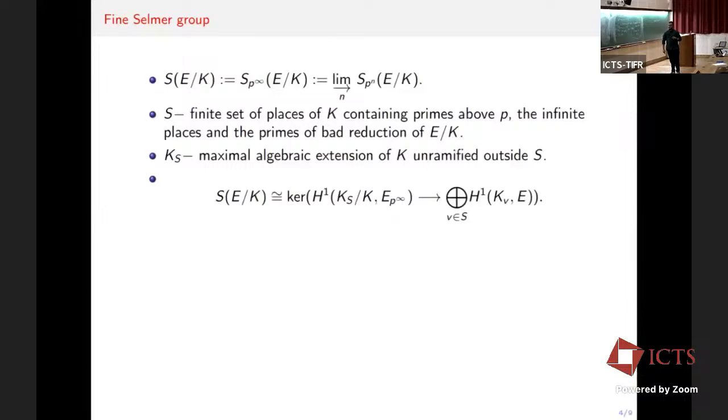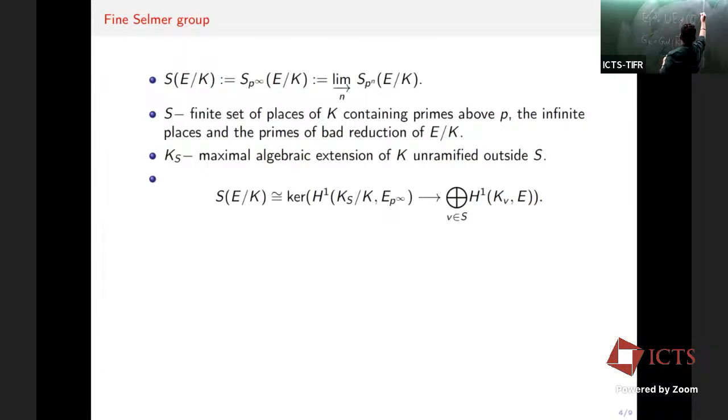And one can show that the p-infinity Selmer group, the notation I'm using here is S(E/K), is the kernel of this map from H^1(K_S/K), where K_S/K is again shorthand for the Galois group of K_S over K. E[p^∞] is the union of p-power torsion points of the elliptic curve over Q-bar.